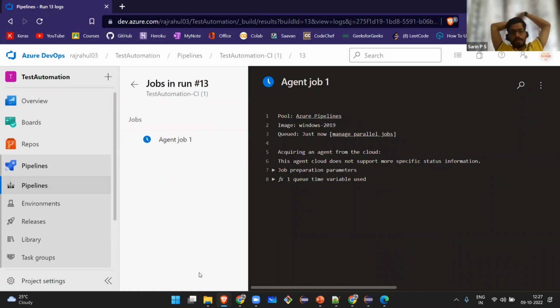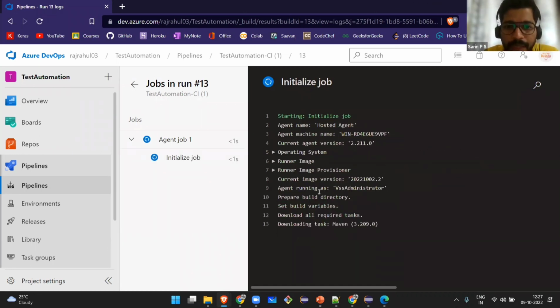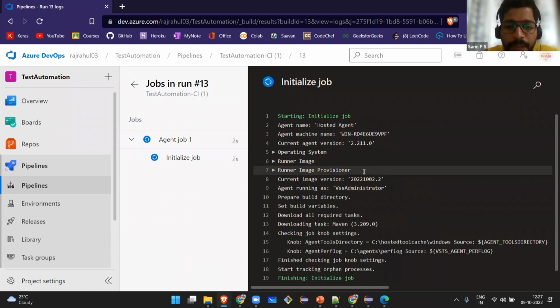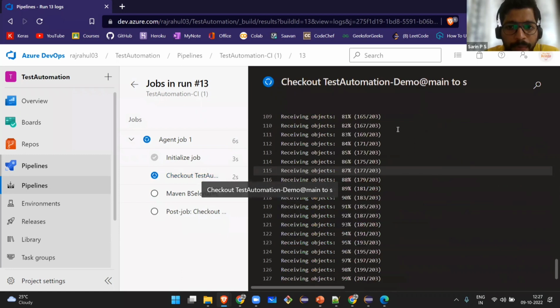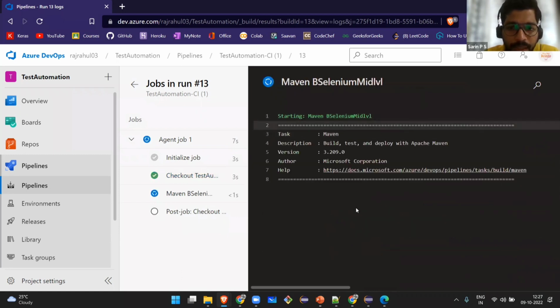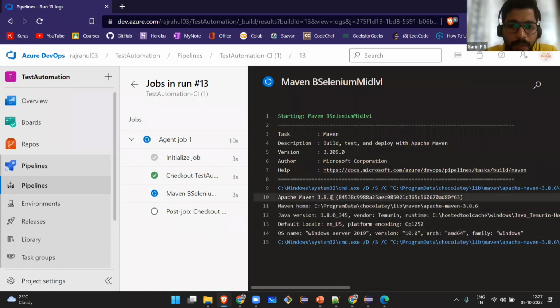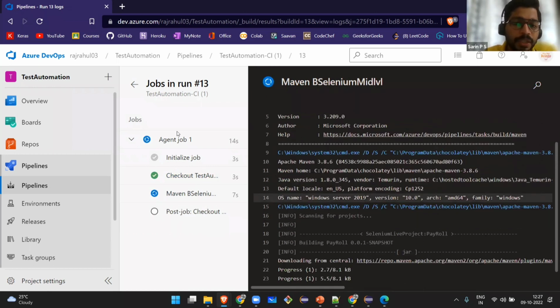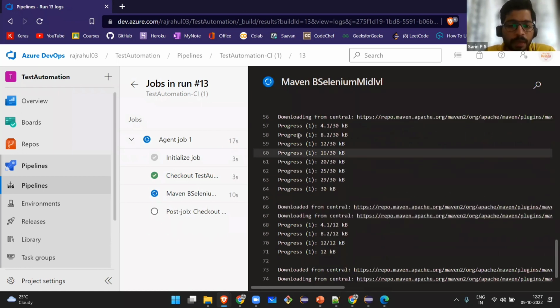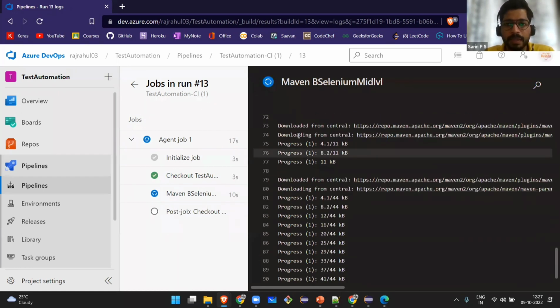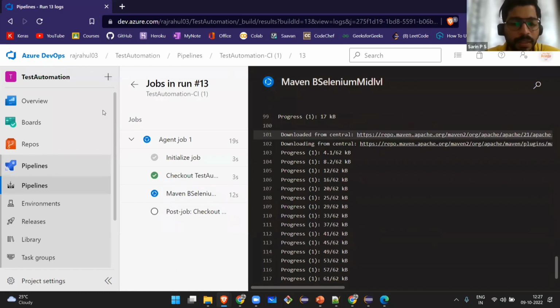Meanwhile, if you have any doubts, you can start asking questions, and I will start answering some of them. This will take some time. What it is basically doing is, whatever dependencies are mentioned in the pom.xml, it will fetch all the dependencies, run the test cases here, and show us how many test cases passed and how many failed. And I can schedule it here itself. So there is no need for anyone to sit manually in front of the system and execute all these things. You can just schedule it in ADO.